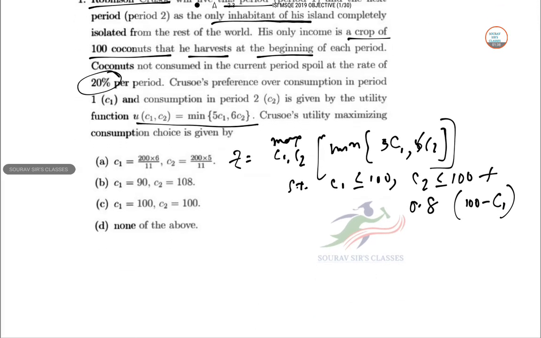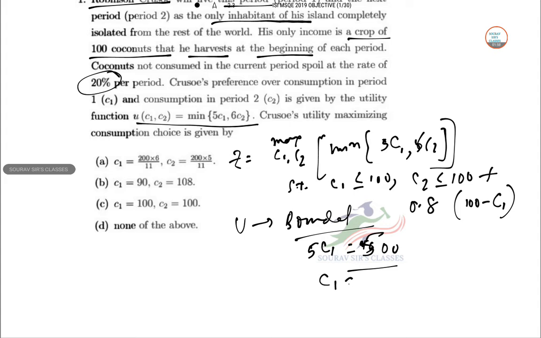Now C1 is less than equal to 100, so his utility is bounded. At maximum he can go for 5C1 equal to 500. This is achieved when C1 is obviously 100, and C2 is also 100. So the maximizing choice for Robinson Crusoe in this case is option number C. Next.